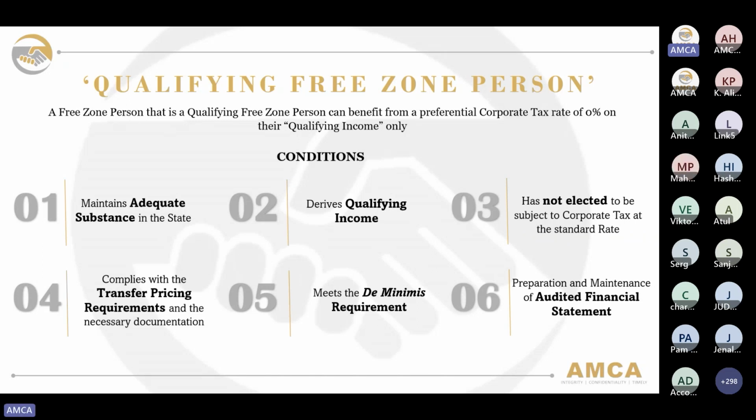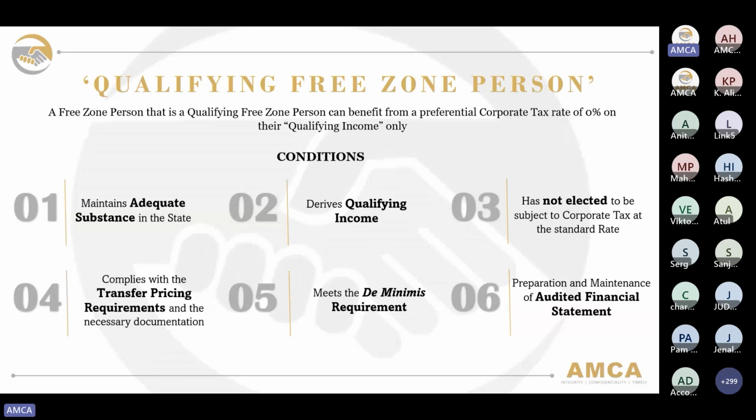The last two conditions that were added: the fifth one is that the free zone entity must meet the de minimis requirement. We would also be discussing this on the upcoming slide. The sixth condition is the preparation and maintenance of audited financial statements. As initially released in a cabinet decision or ministerial decision, a qualifying free zone person must prepare and maintain audited financial statements that would help the authority ascertain the taxable income that would be declared upon doing the return submission for the year.